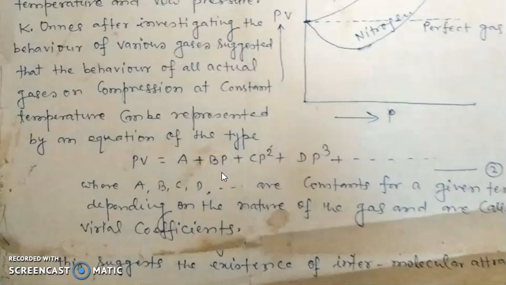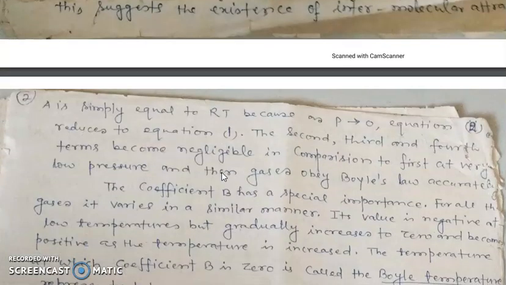This suggests the existence of intermolecular attractions. Here A is simply equal to RT, because as P goes to 0, equation 2 reduces to equation 1. The second, third and fourth terms become negligible in comparison to the first at very low pressure, and then gases obey Boyle's law.